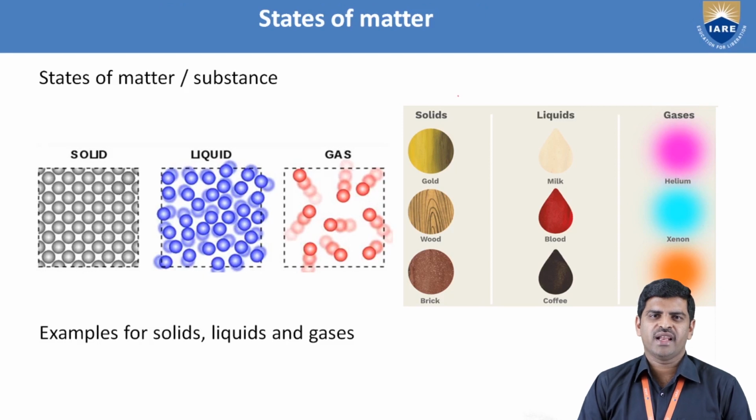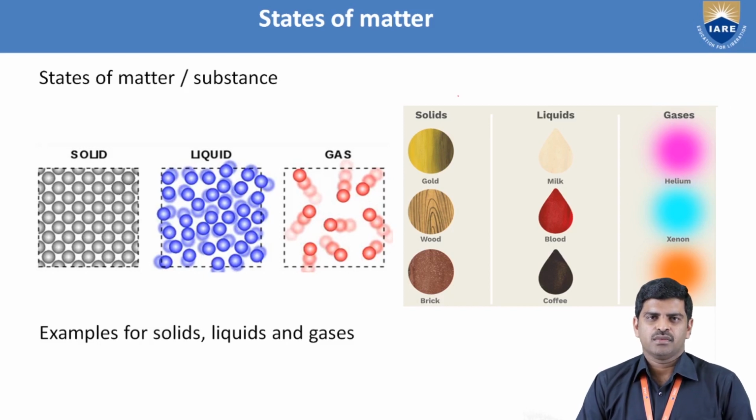From these figures, we can identify the arrangement of the intermolecular atoms within the given object. Firstly, if we observe the solid particle, as we said in the previous discussion, the intermolecular distance is so small, within the range of 0.3 nanometers, and they have high density. Therefore, their bond strength is also very large. And the arrangement of the atoms in a solid is very regular compared to liquids and gases, which we can observe from this figure.